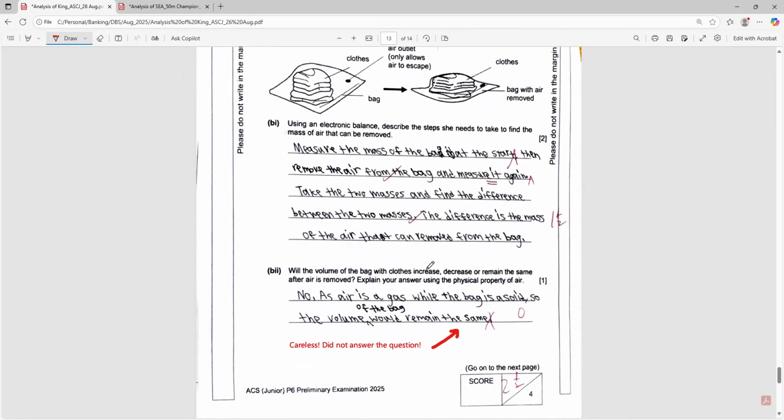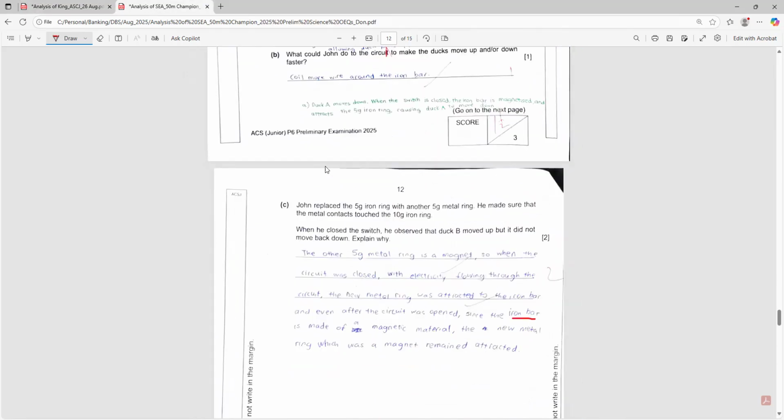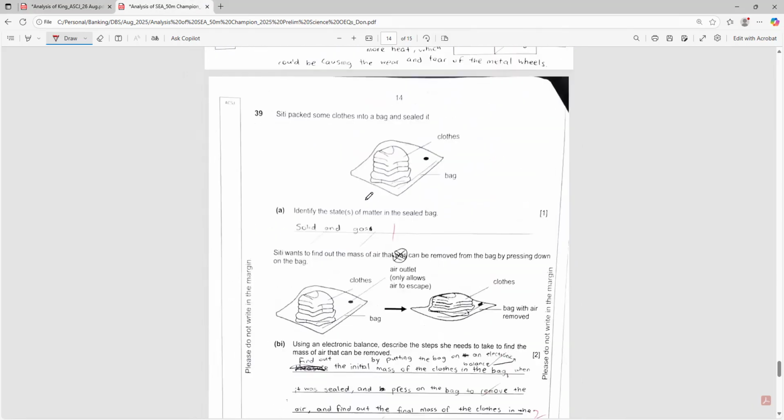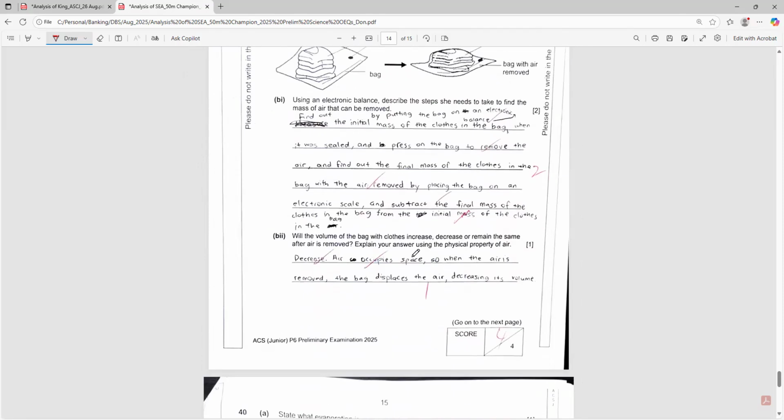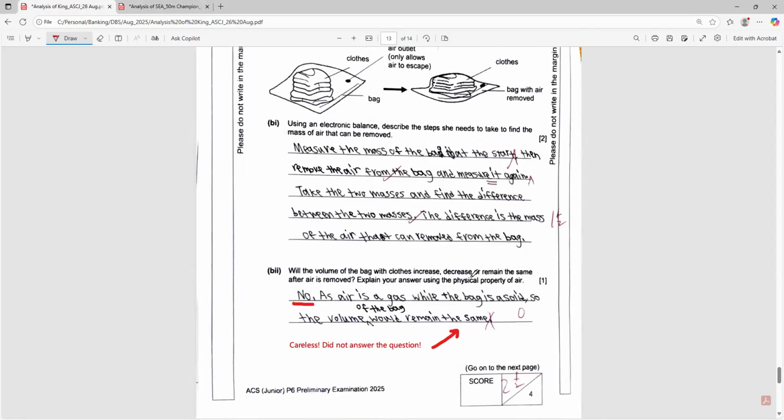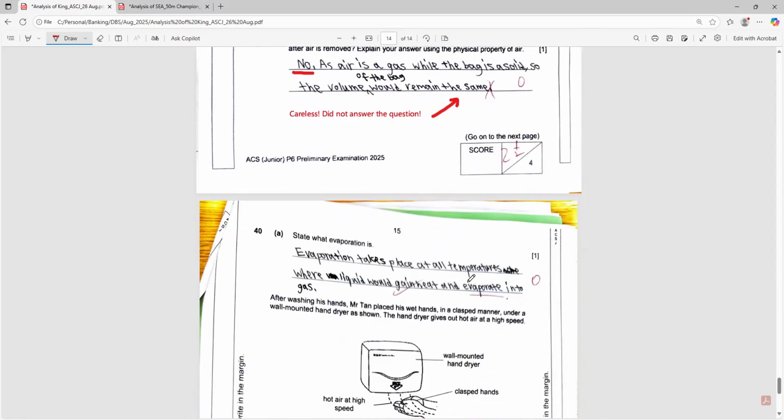Will the volume increase, decrease, or remain the same? Because he put no. Actually, it's decreased because air has mass. Get this part, it decreases as air occupies space. So when air is removed, the bag displaces the air, so it results in a decrease in volume. Okay, air has volume because they ask you volume. Even mass also. So you will suck out the air, you'll be lighter. You suck out the air, the volume of the bag will be lesser, so decrease in volume. So this candidate will go to check for the correction for this part.